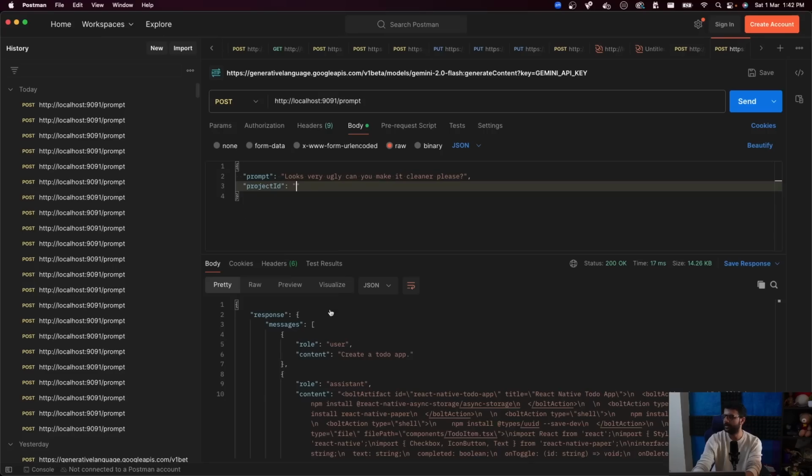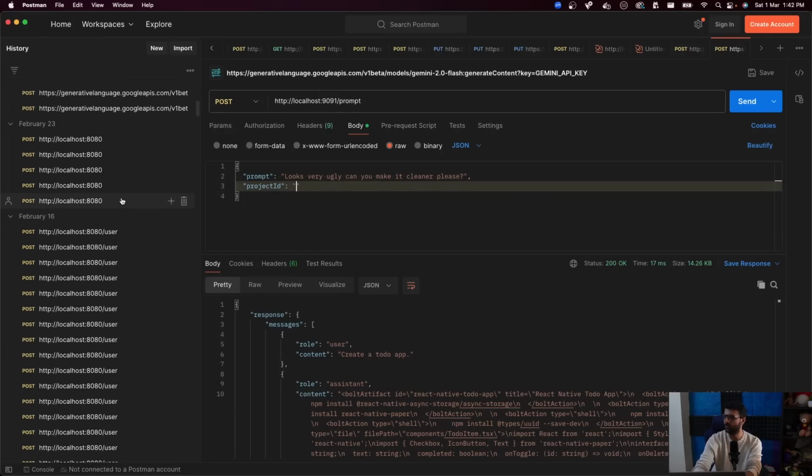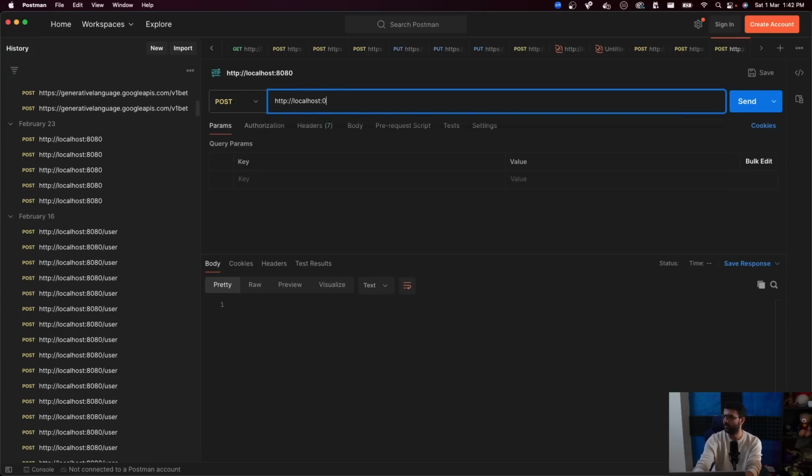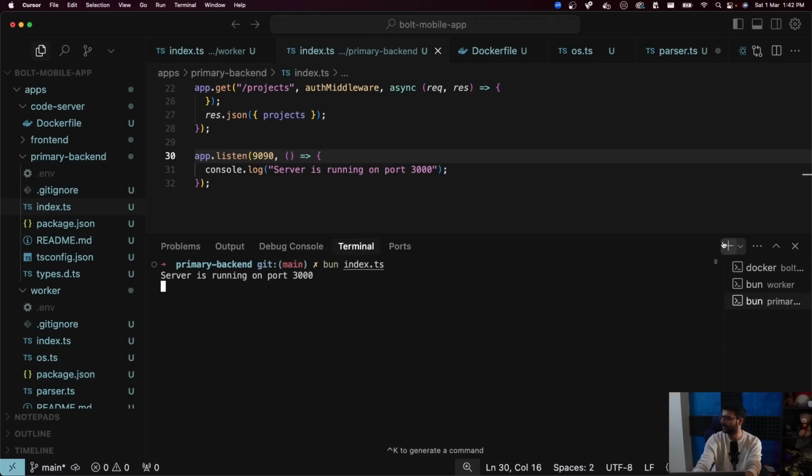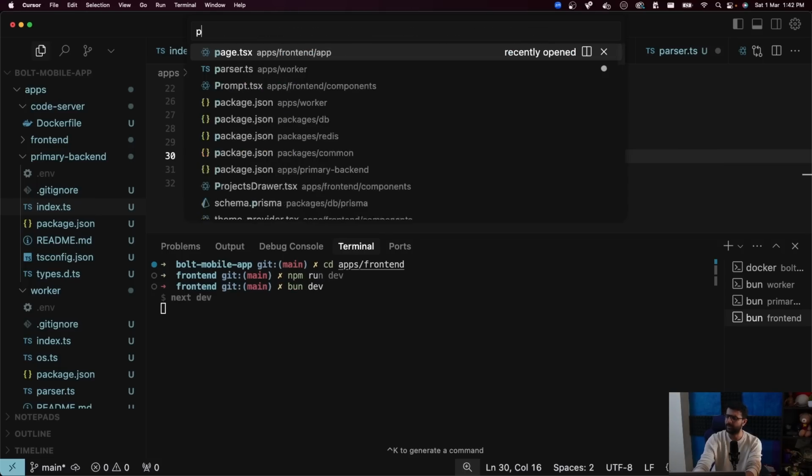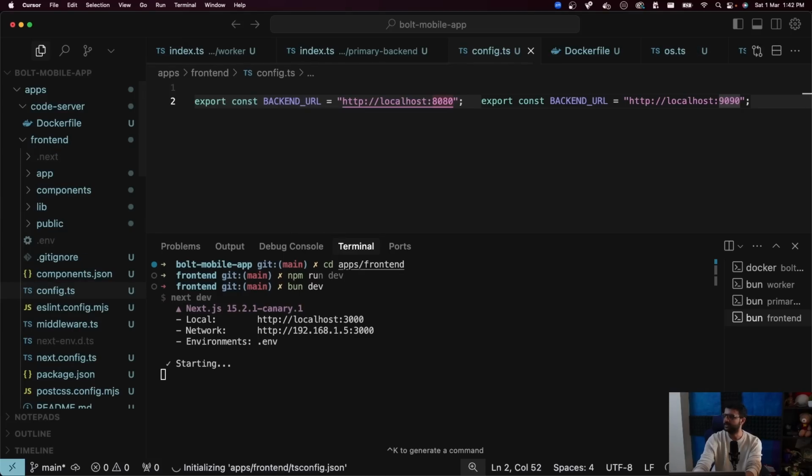Let me send a request to, oh, I'll need authentication here. This won't work. So let me start the front end as well. cd apps/frontend, npm run, or what? Yeah, npm run dev, bun dev. One thing will be I will need to change this endpoint now to 9090 because the backend URL I just changed. Now if I go to localhost:3000,